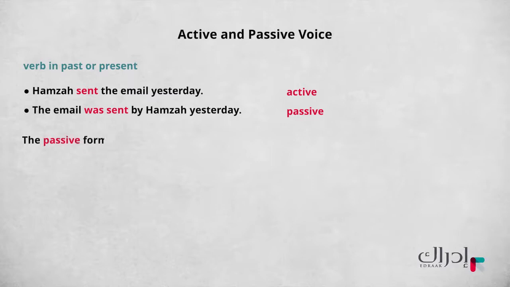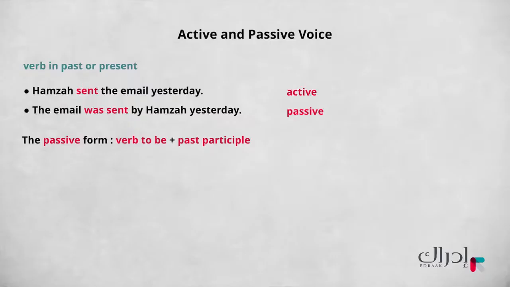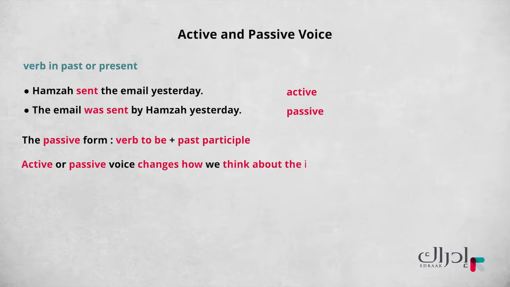The passive form is created by combining the verb to be and the past participle. So the past simple active verb form, sent, becomes was sent to make the passive form. So if our two sentences about Hamza and his email say the same thing, why does it matter which one we use? Well, active or passive voice changes how we think about the information.